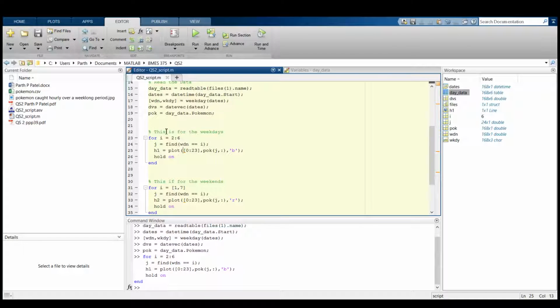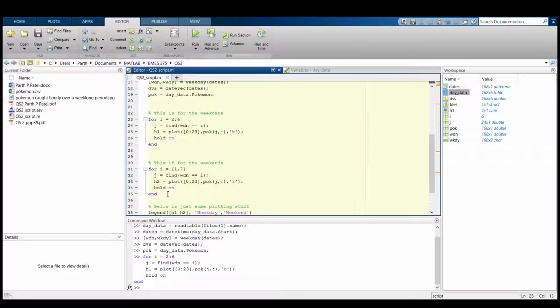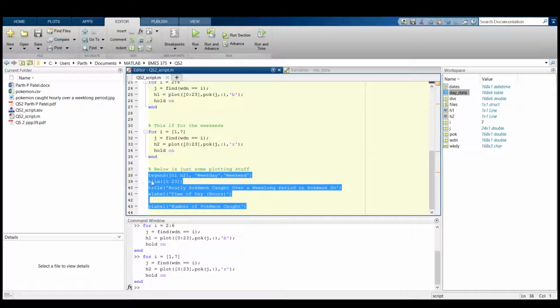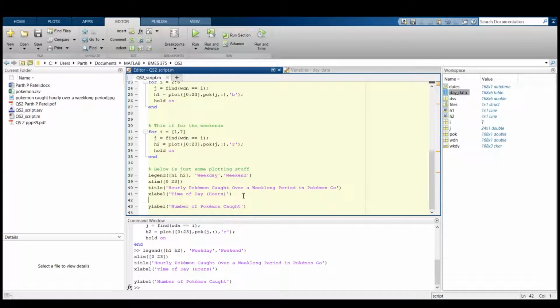It's the same process as I did for the weekdays, running the weekends and plotting them, but this time I plotted in red. Before I show you the data, let me show you some of the plotting specifics. I limited my X values, labeled my axes and put a title on.